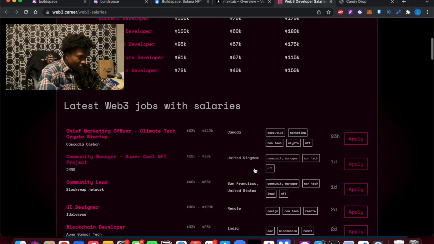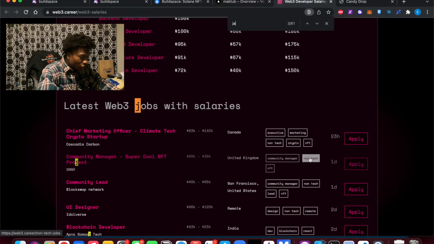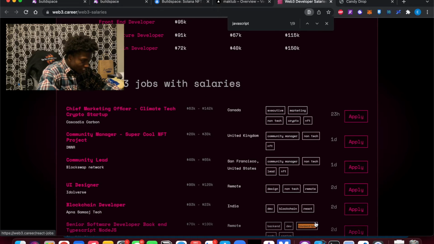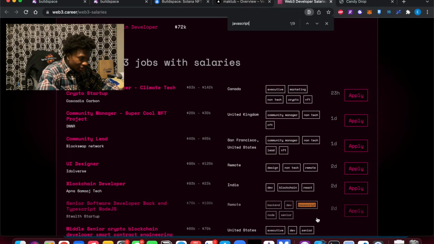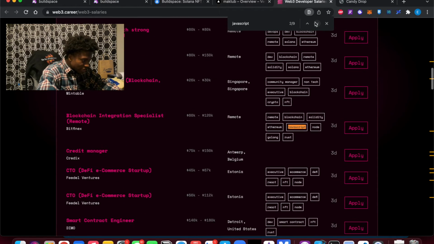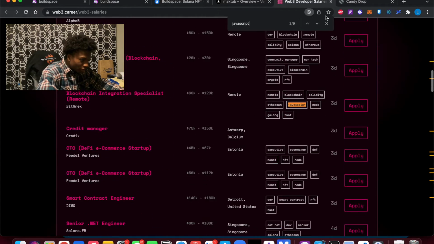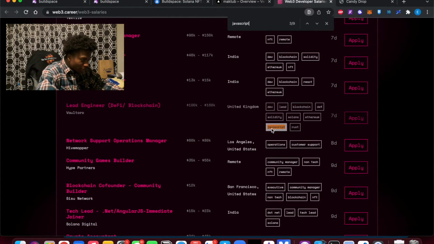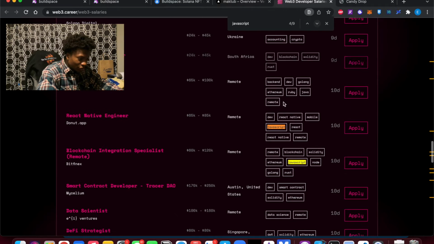As you can see here, just to show you quickly, if you know JavaScript, 70K to 100K. Now let's go down: 60K to 120K, and these are remote positions. Remote. You know, this is great. JavaScript 100 to 160K in the UK, and the list goes on. And these were just posted a few days ago. JavaScript 60 to 120K remote.